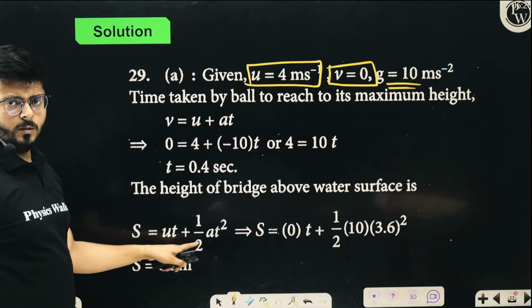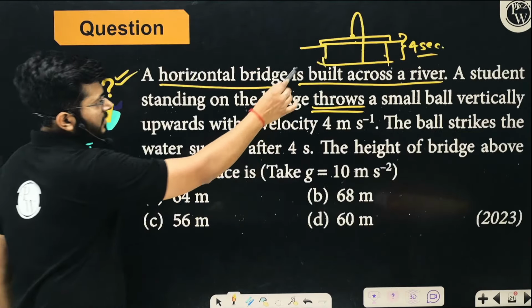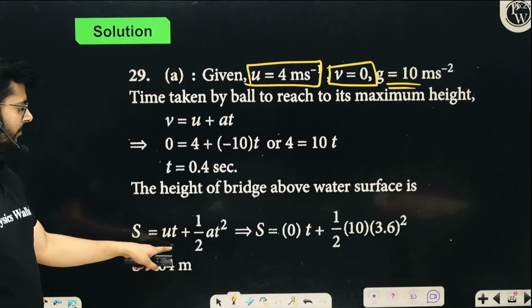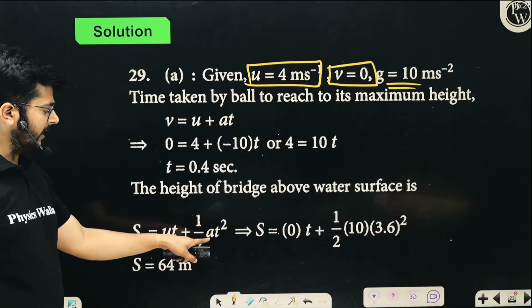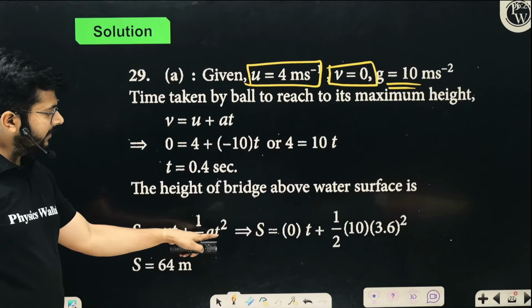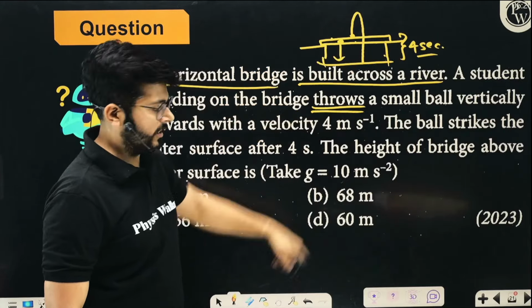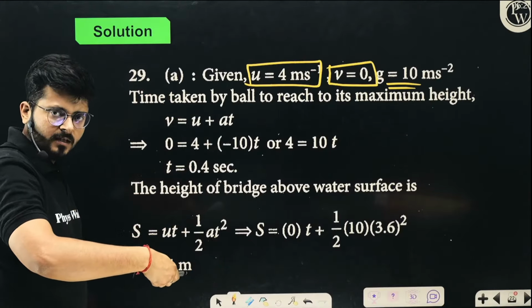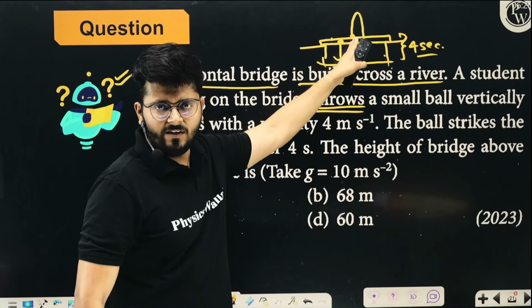The S is equals to ut plus half at square. So just talk about this particular part. If the body is dropped from this place, initial velocity is 0, time is 3.6 seconds, plus half at square, a is 10, and t is the time it takes to travel from here to here, which is 3.6. So put t is 3.6. Total time was 4 seconds, and 0.4 seconds was to travel from here to here.